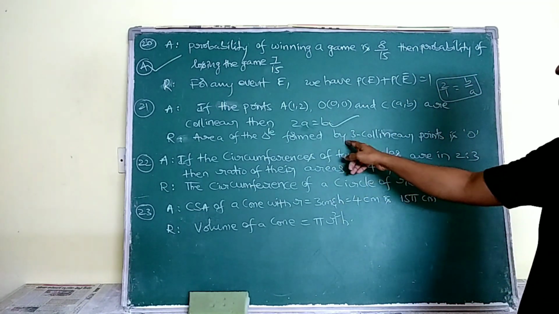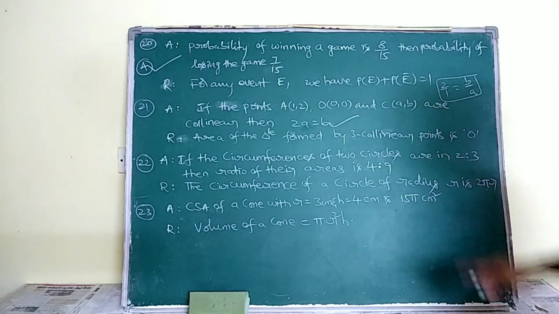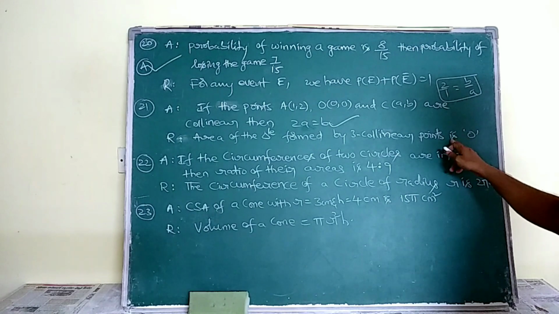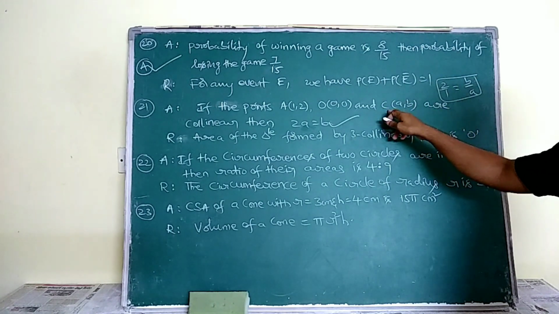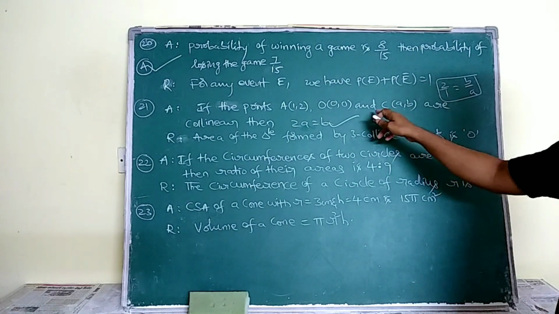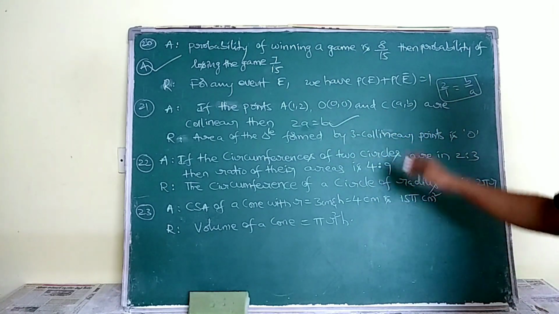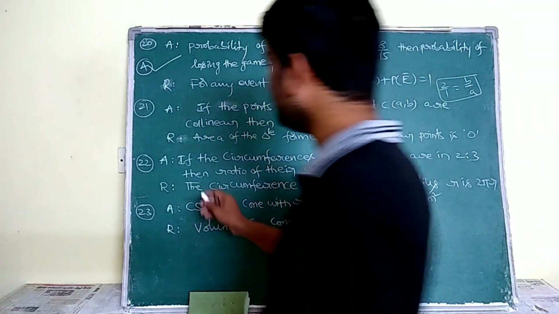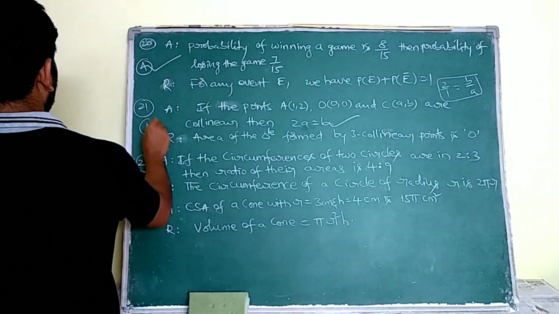And the area of the triangle formed by three collinear points is 0. So by using this, we are going to solve this also. Equating the area of the triangle to 0, we are going to get 2a is equal to b. So this reason is the correct explanation of A. So here also we are going to take option A.